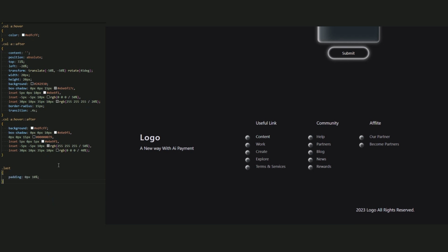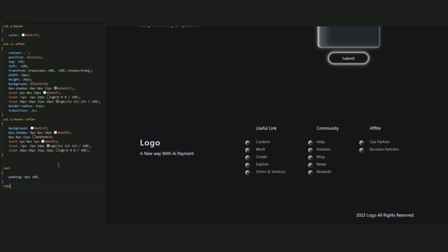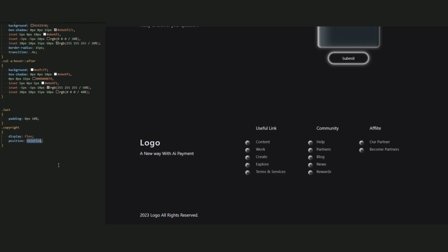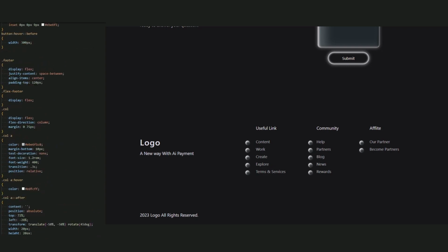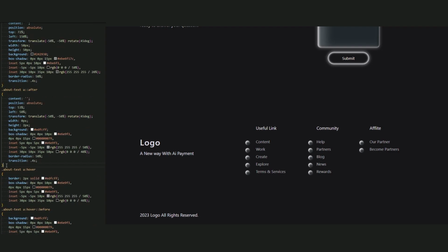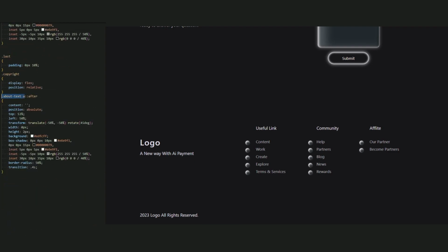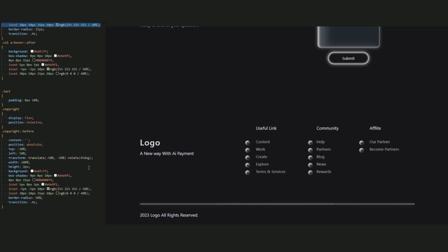Now for copyright, let's call a last. Add a padding 0 pixel 10%. Now call copyright and add display flex if you have add links in this copyright. And add a position relative to add a before. Okay, now to create a before, we need to create a line between these links and this copyright. So we need to create a before of the copyright. Now let's copy this of after link and paste it here. Now instead of the width 0 pixel, let be 100% to create a line. And we done create this beautiful website.